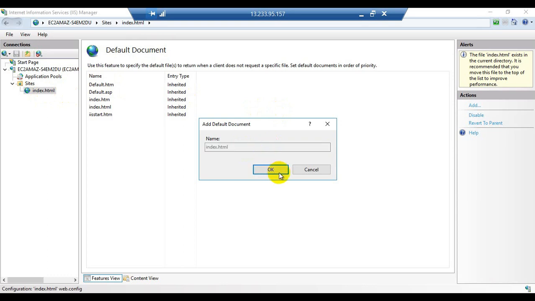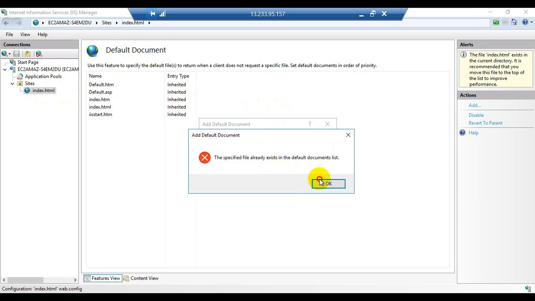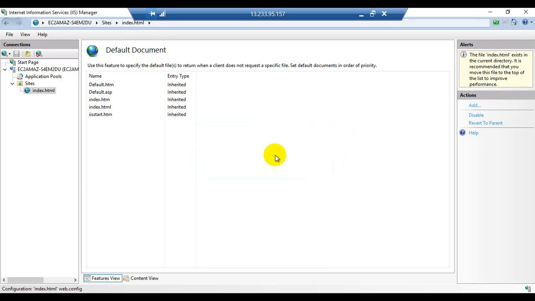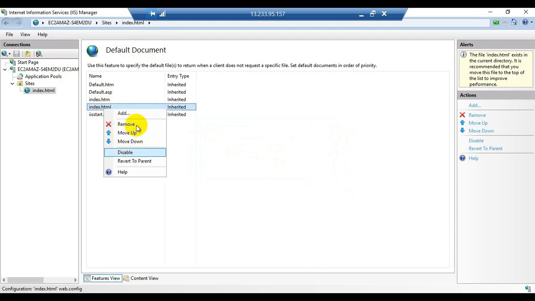So here click on OK. The specified file already exists in the default document list. So here it is showing the specified file. So we will click on OK and click on cancel, and the index.html which is created here, we can delete or remove this one.